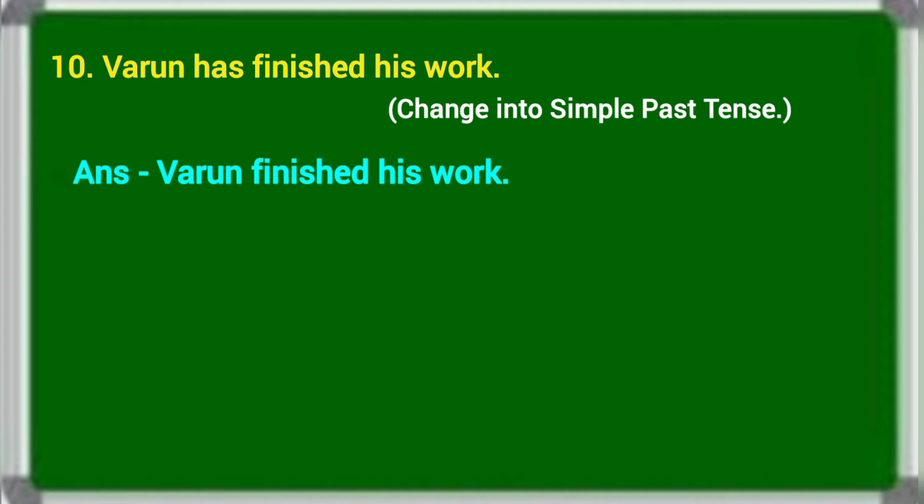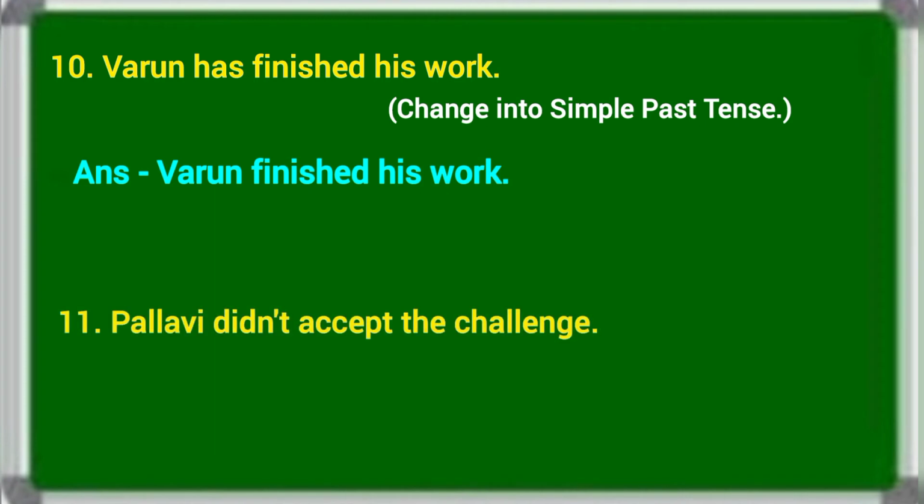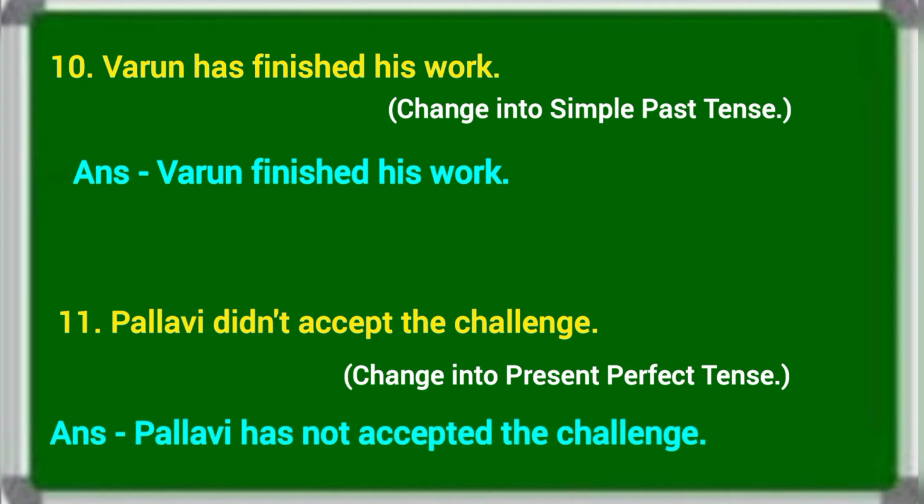Next sentence, Pallavi didn't accept the challenge. Change into present perfect. In present perfect, has or have plus V3 is taken. Here the subject is Pallavi, so has plus V3. The answer is Pallavi has not accepted the challenge. See here, the sentence is negative, so you have to place not between helping verb and main verb. The answer is Pallavi has not accepted the challenge.